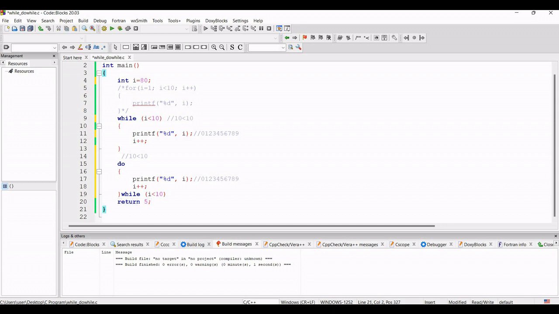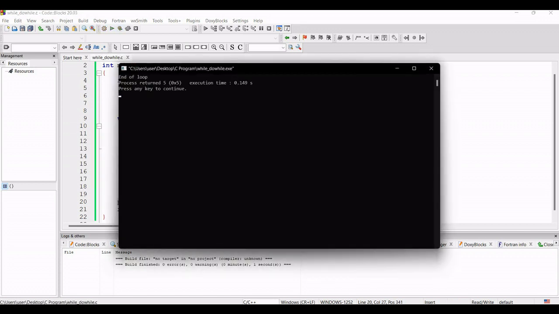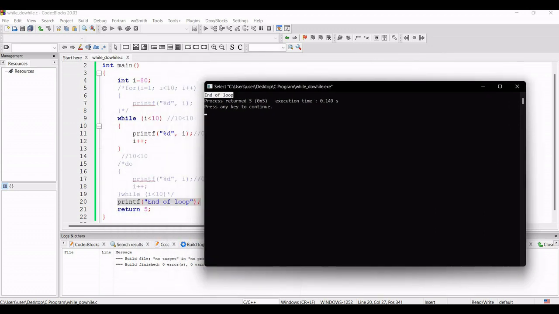So I just want to show you the basic difference between while and do while loop. So I am commenting out this do while loop and showing you what is happening in the while loop. Here suppose at the end I am printing one line, printf end of loop. So this is the total program. First the value of I is 80, then the while loop is there, and the condition inside the while loop is I less than 10, and then it will print end of loop. So if we compile and run this program, now you can see end of loop.